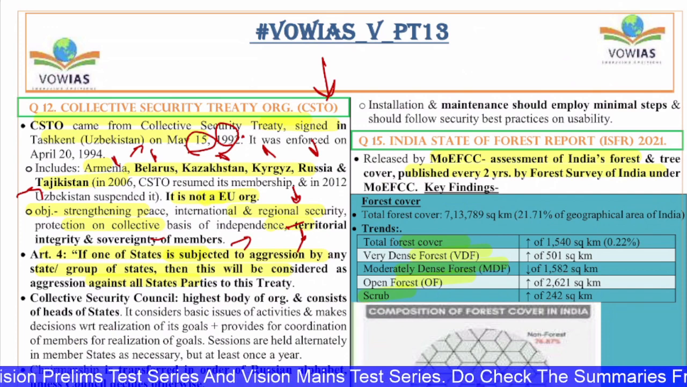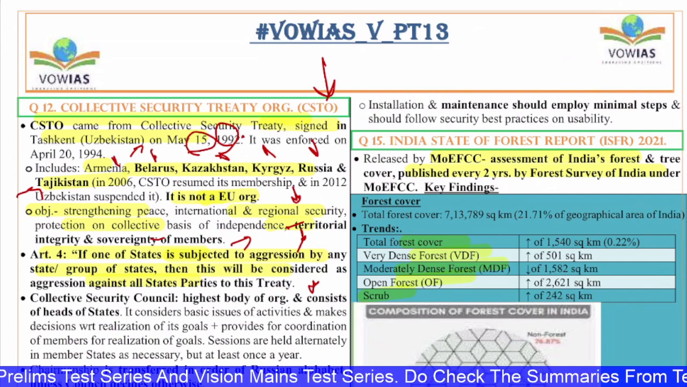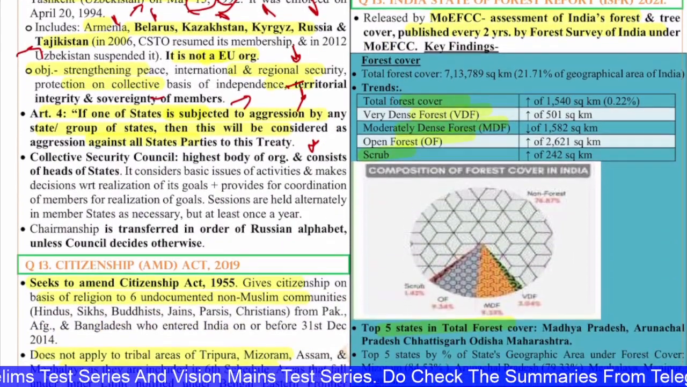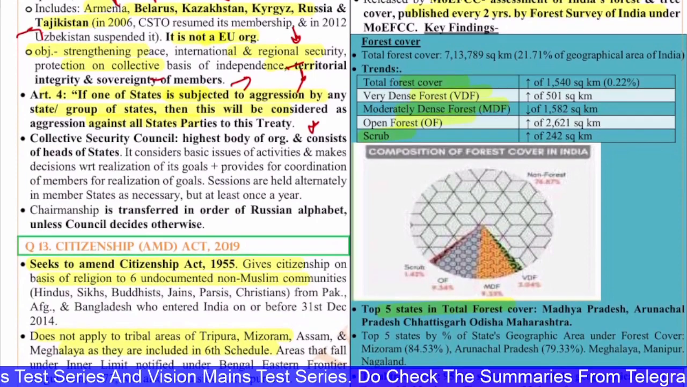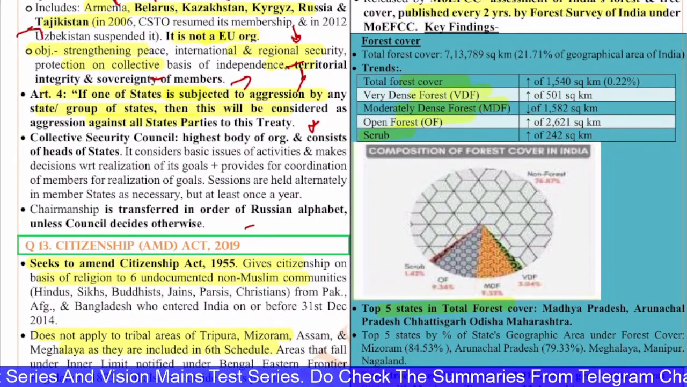The Collective Security Council is the highest body of the organization and consists of the heads of the states. The chairman is transferred in order of the Russian alphabet unless the council decides otherwise. This is about the CSTO, Collective Security Treaty Organization led by Russia.